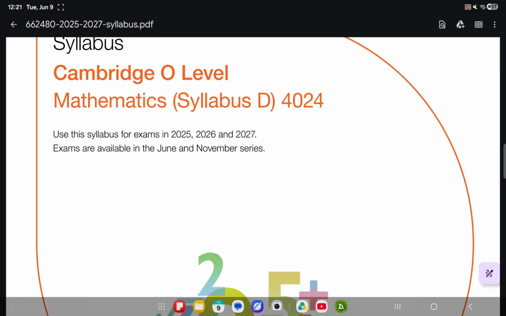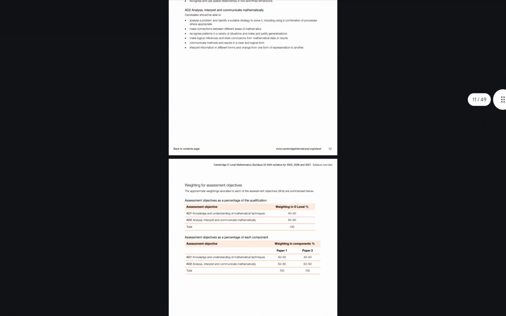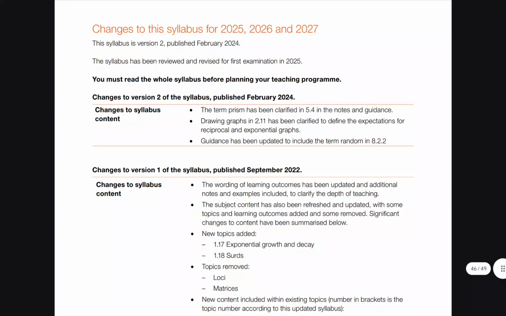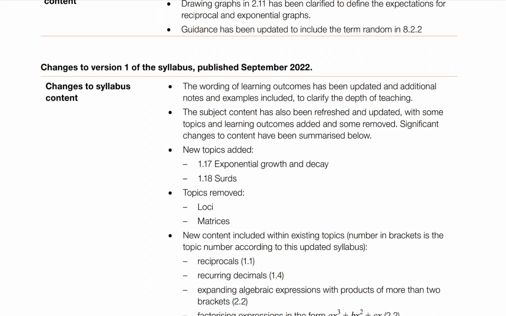But if you see, that's actually the same syllabus, so it will be until 2030 that I have to update my notes with new content, besides the fact that I need to fix the errors also. Now, what has changed since 2022, which was the previous syllabus, and the papers before that?